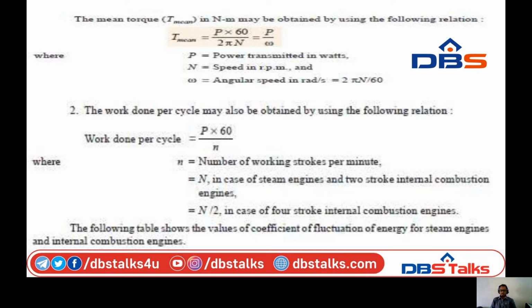The second method is that the work done per cycle equals P into 60 by n, where n is the number of working strokes per minute.